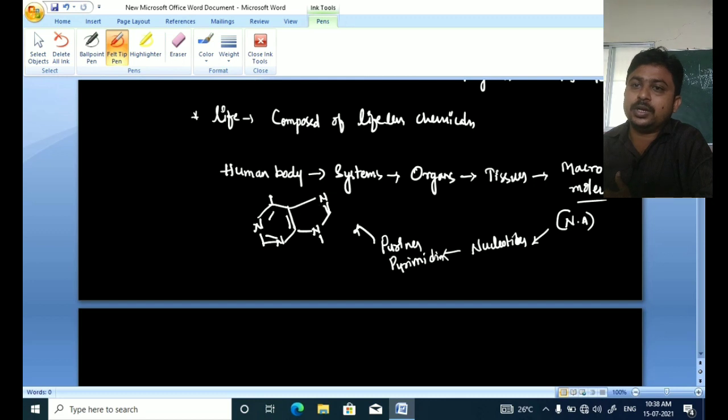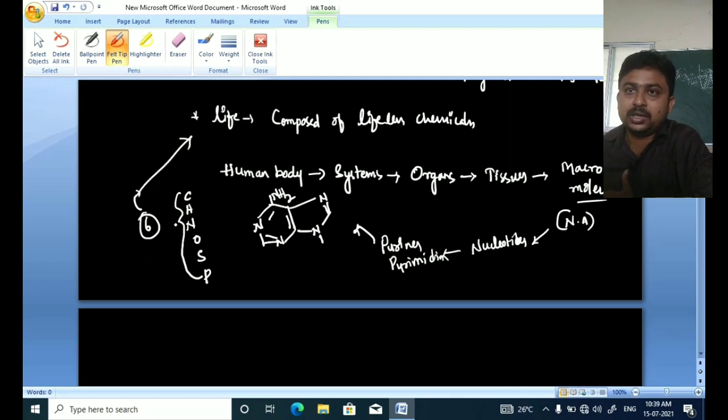If you see this purine structure, it has carbon, hydrogen, nitrogen. Some other components are also present in purines and pyrimidines, that is oxygen, and some other macromolecules contain sulfur and phosphorus also. These 6 elements do not have life, but they are giving life. That's why I am saying life is composed of lifeless chemicals.